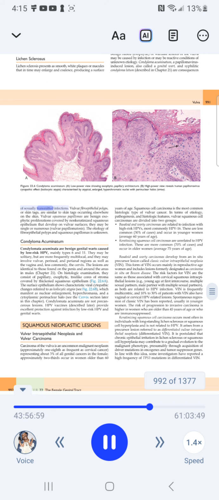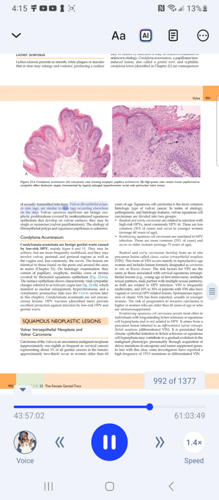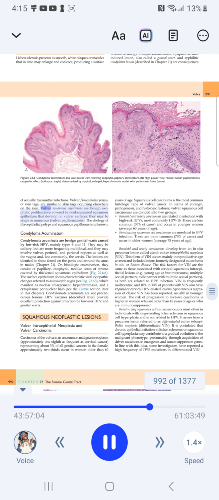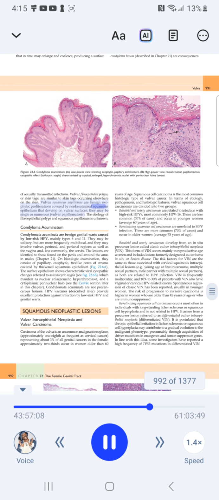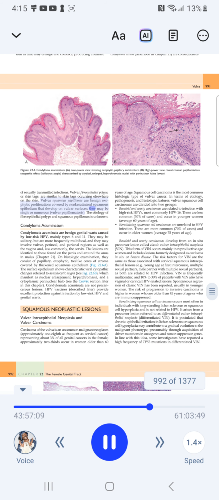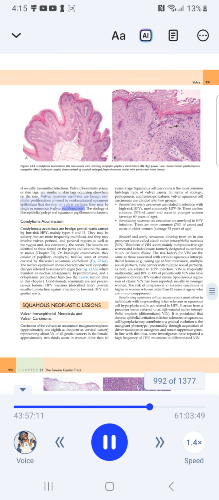Vulvar fibroepithelial polyps, or skin tags, are similar to skin tags occurring elsewhere on the skin. Vulvar squamous papillomas are benign exophytic proliferations covered by non-keratinized squamous epithelium that develop on vulvar surfaces. They may be single or numerous, vulvar papillomatosis.